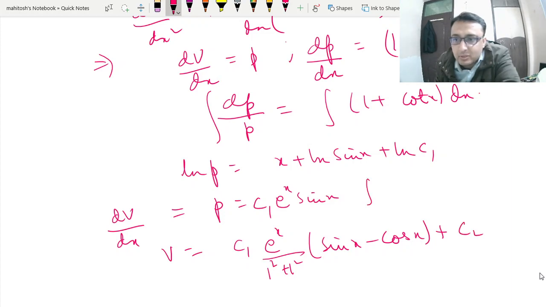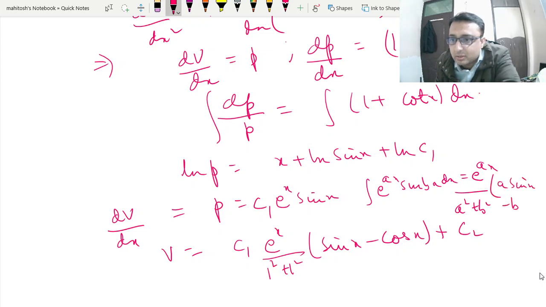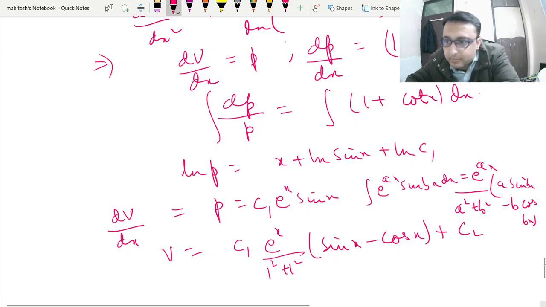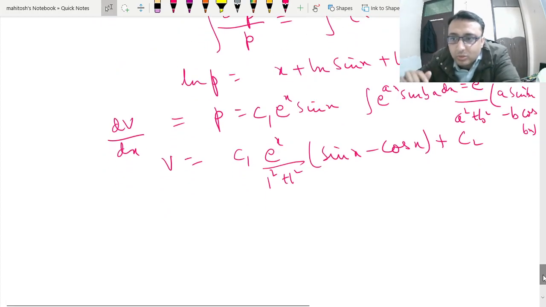Okay, this is your e to the power ax sin bx integral is equal to e to the power ax upon a square plus b square, a sin x minus b cos x. Okay, now we have found out the v.